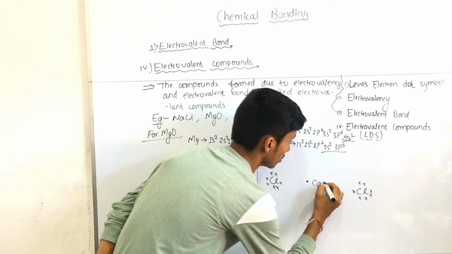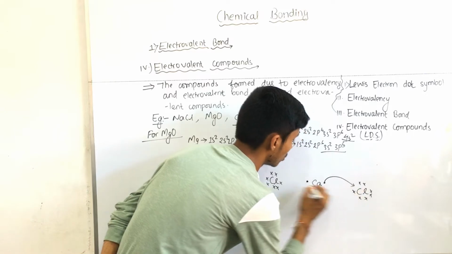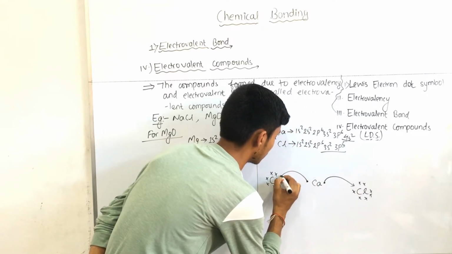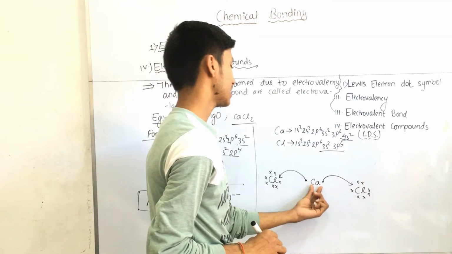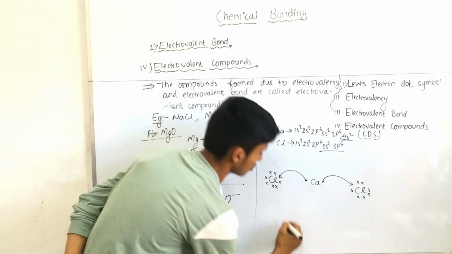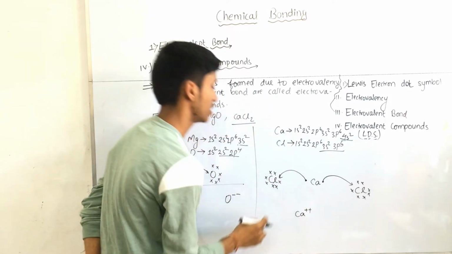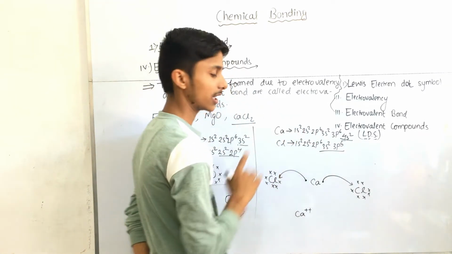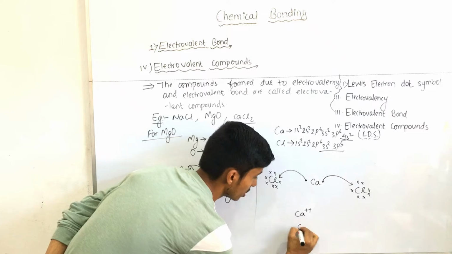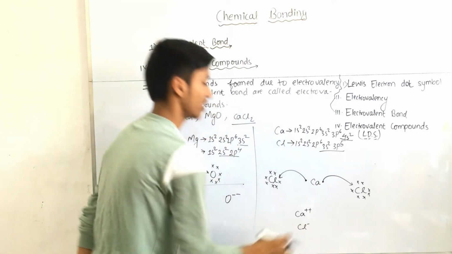So here this electron gets transferred to chlorine and this electron gets transferred to this chlorine. Here calcium loses its 2 electrons, so calcium gets 2 positive charge, and each chlorine atom gains 1 electron, so chlorine gets 1 negative charge.